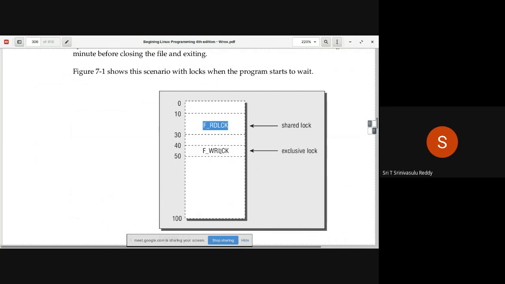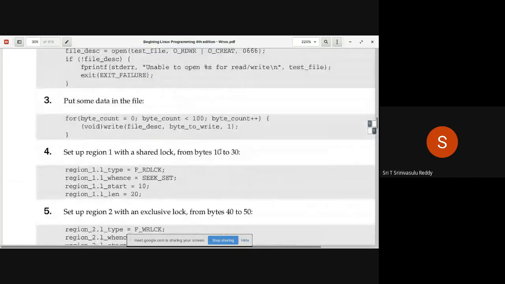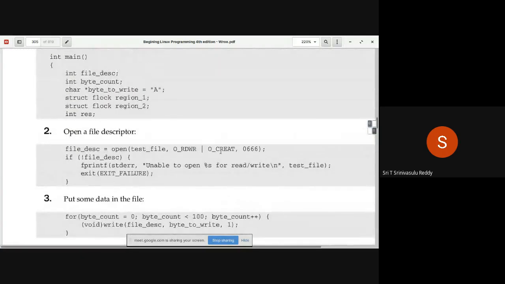That's what we are trying to simulate, right? So let us now look into the code, how things are actually done. It's a very simple program actually. The only thing is, because the structure has got a number of fields, to initialize all those fields it is taking more lines of code. Otherwise, it's a very simple program.